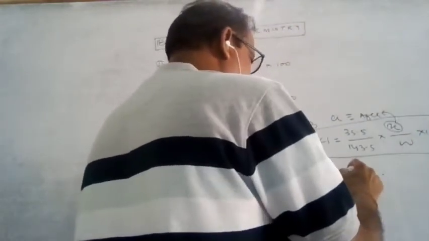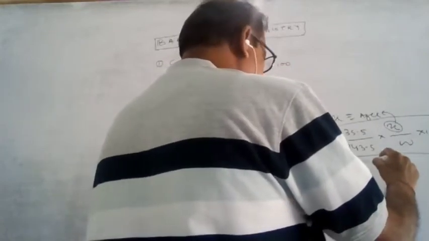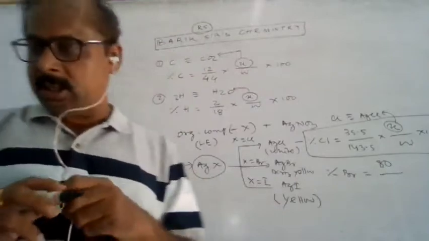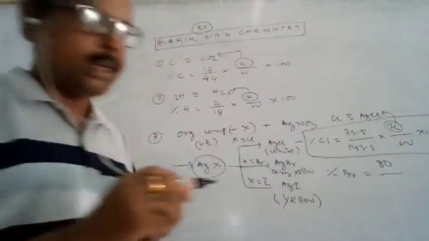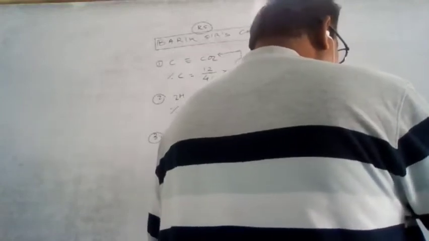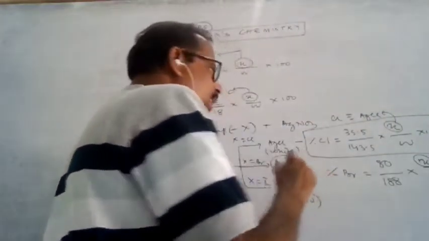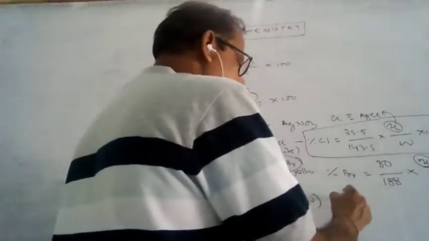Similarly, for bromine, the atomic mass of bromine is 80 by the mass of AgBr, which is 188, into x by W into 100. What is x? x is the mass of AgBr. What is the percentage of iodine?